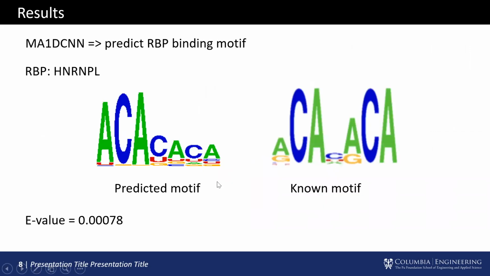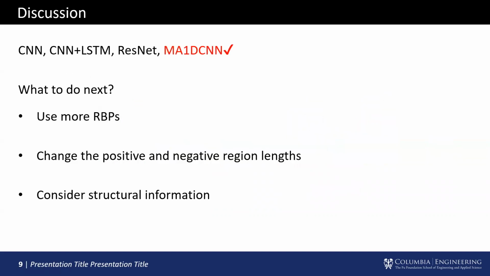Then we employ multi-attention 1D CNN to identify RBP binding motifs across all datasets. For the specific RBP HNRNPL, the left figure is a predicted motif, and the right figure is a known motif. It is obvious that the predicted motif for HNRNPL is compatible with the well-known AC-rich motif, and the E-value is 0.00078. The results are quite good.